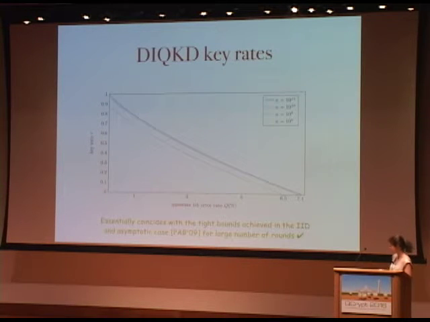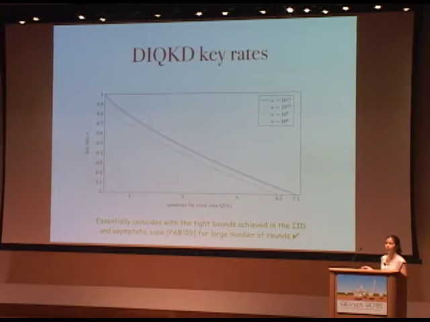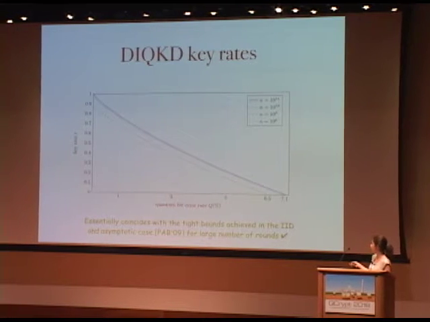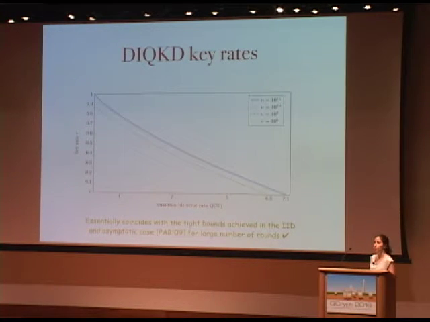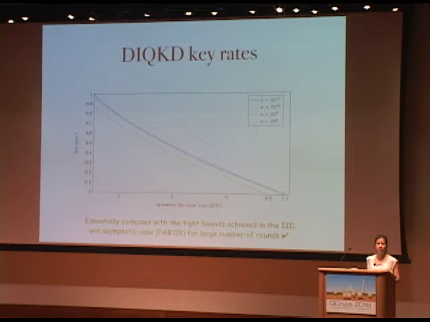Another nice plot is the following. Here we see the key rate as a function of the noise, the quantum bit error rate, and the different curves are now for different numbers of rounds. This blue curve we get for n, the number of rounds, equal to 10 to the 15. The important thing is that this curve was also achieved in the paper by Pironio et al. for the IID and asymptotic case, and was shown to be tight there. So although we prove security in the general case against a general quantum adversary and consider finite statistics, as the number of rounds increases, we get to these tight key rates. So it closes the gap that I mentioned before.